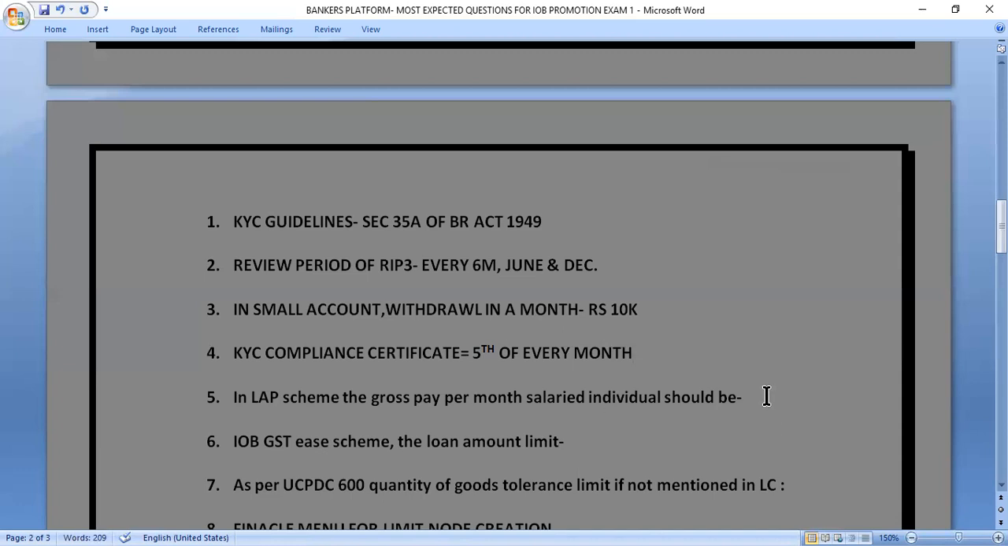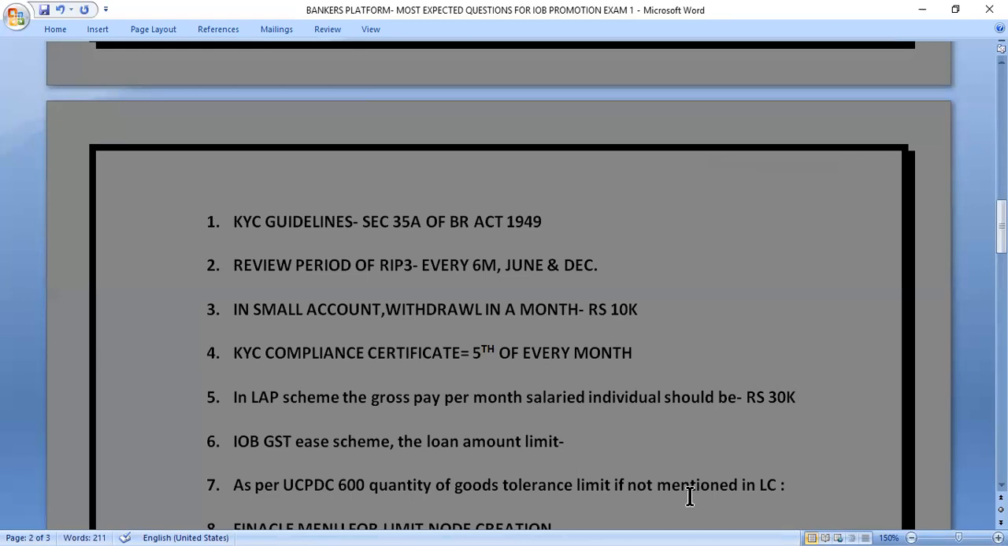Our next question is, in the LAP scheme, the gross pay per month of a salaried individual should be how much if a person wants to take a loan against property? What will be his monthly salary? The correct answer is rupees 30,000. Rupees 30,000 is the correct answer. And he should have an annual income and ITR of 1.5 lakh.